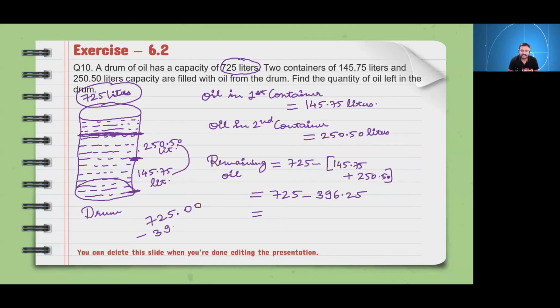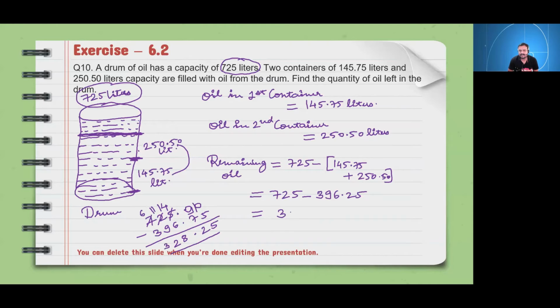So 396.25. We have to subtract this. So here we cannot do the subtraction. 0 minus 5. So we will borrow it. So from here it will become 4. This will become 9 and this will become 10. 10 minus 5 is 5. 9 minus 7 is 2. Now 4 minus 6 again we cannot do. So we will borrow. So this will become 14. Here it will come 8. Now 1 minus 9 again we cannot do. So here we will borrow. So 11 minus 9 is 2 and 6 minus 3 is 3.